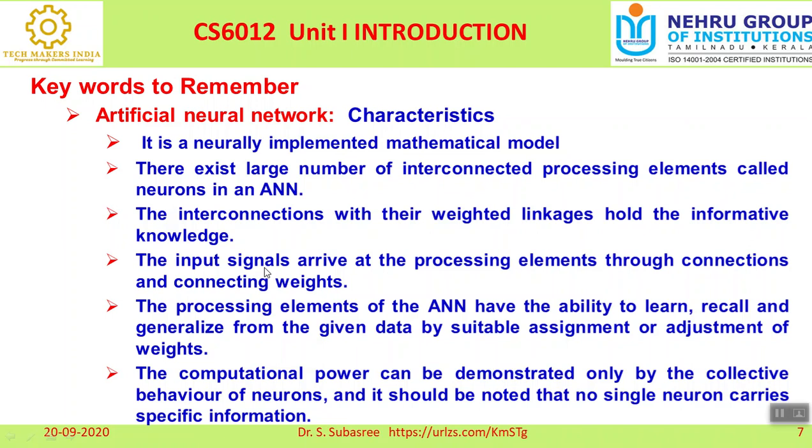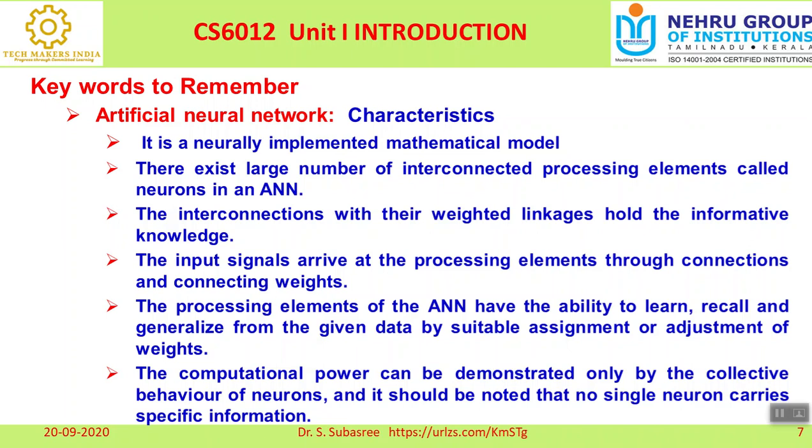So we can feed an input signal at the processing element through the connections and connecting weights, right? So here everything is purely based on the input value, which is then multiplied with the weight parameter, and that will act as the input for the next level, the hidden layer, right? Input for the hidden layer. So in this way, all these neurons will be collected together and it will give you the result. There is no single or specific neuron that carries information. It is a collective behavior of the neurons.